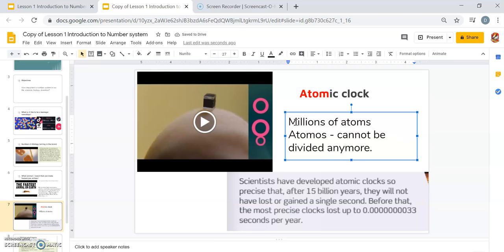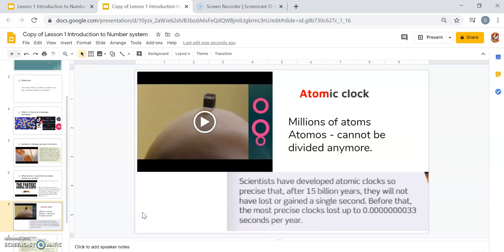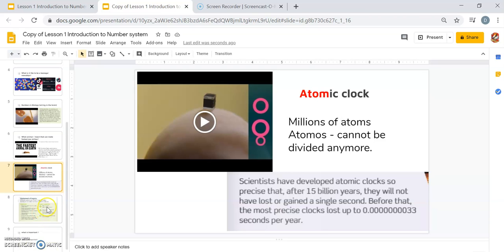So they look at millions of atoms, study them, and based on that, they make a clock, and that is the atomic clock. Look at that. It is precise to 0.00000 seconds per year. Just imagine that. Really, really precise. And that's important.